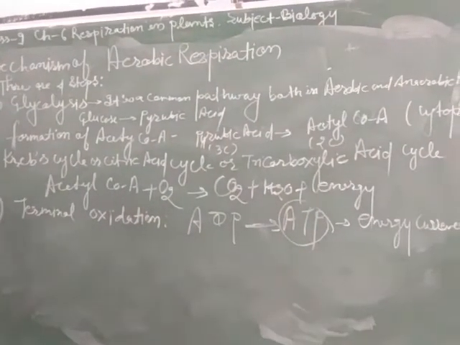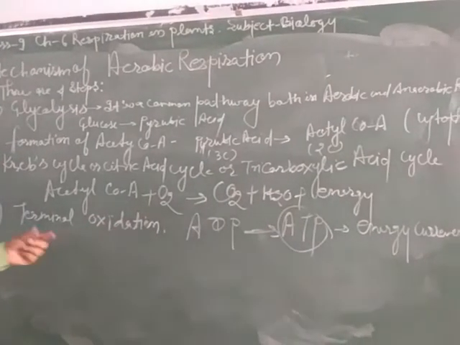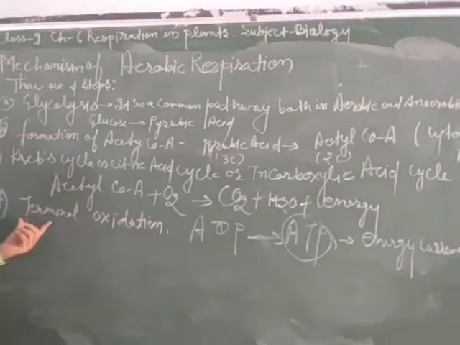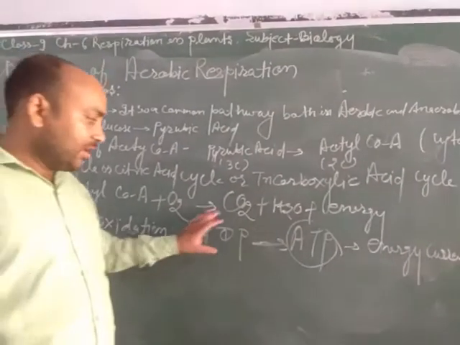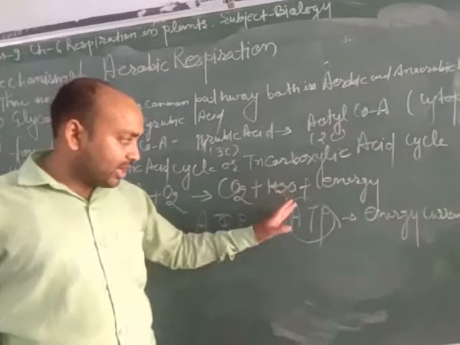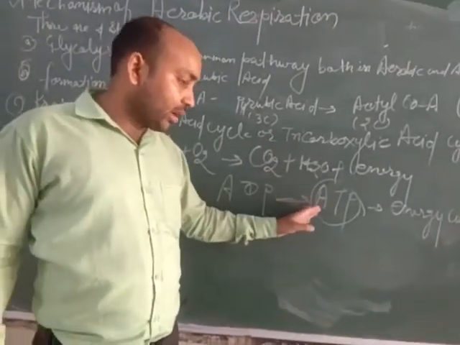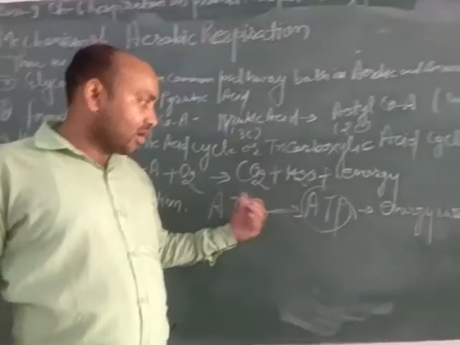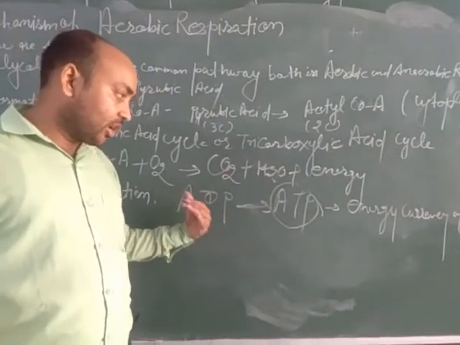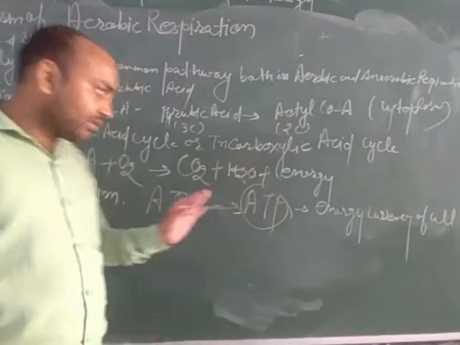Now the last step of the mechanism of aerobic respiration is terminal oxidation. Terminal means end. In this step, ADP present in the mitochondria of the cell is converted into ATP by the addition of energy in the form of a phosphate group. ATP is the energy currency of the cell.